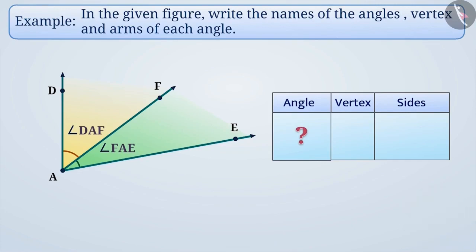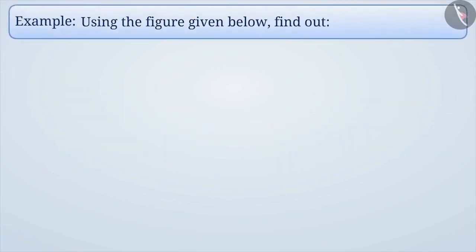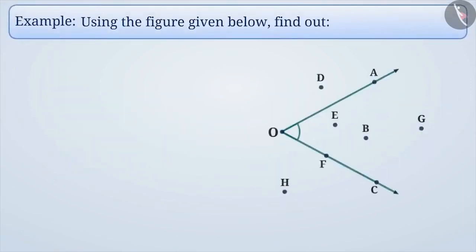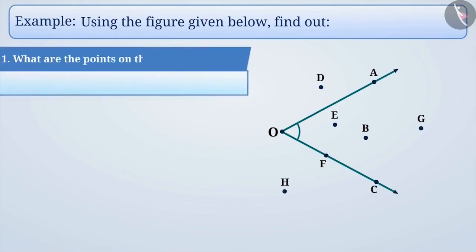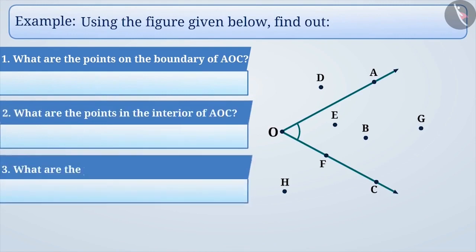Absolutely correct. The third angle in this figure is angle DAE or angle EAD. The arms and sides of this angle are ray AD and ray AE, and the vertex is point A. Next example. In the figure given below, find out what are the points on the boundary of angle AOC, what are the points in the interior of angle AOC, and what are the points on the exterior of angle AOC.